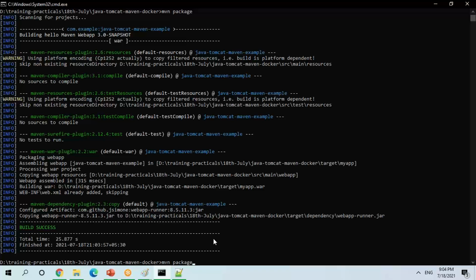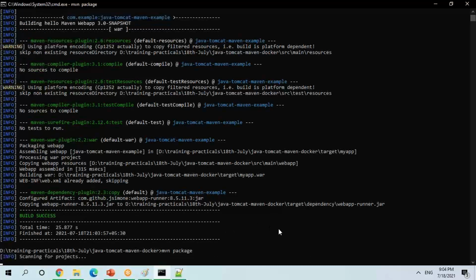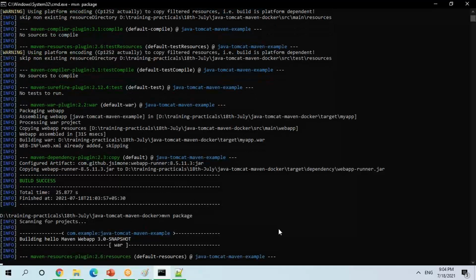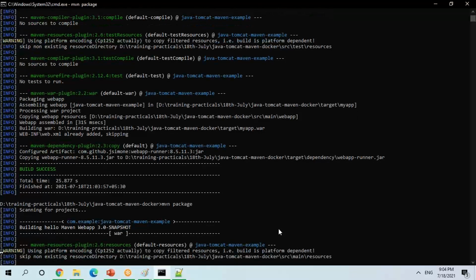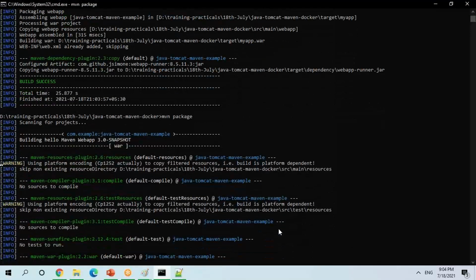Okay, so let me create another package. Obviously, the first time it will take some time to download the artifact and all. Next time onwards, it won't take time because it will download all the dependencies from the central Maven repository and store them in your local M2, then your build will be success.